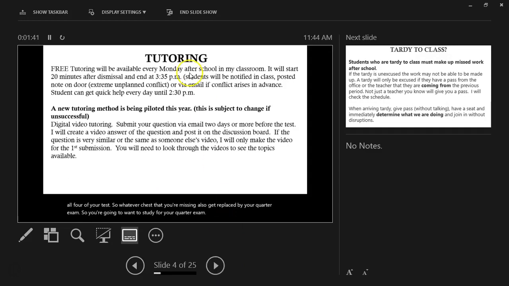Tutoring. There's free tutoring every Monday after school in my classroom, and it'll start 20 minutes after the dismissal bell and end at 3:35. If there's some conflict where at the last minute I get a parent conference or some other meeting that I'm called to, I will put a note on the door and let you know as soon as possible via an announcement on Canvas. So you're going to want to check your email if you're planning on staying a day after school before the end of your 7th period to see if there's been an update to my tutoring schedule.